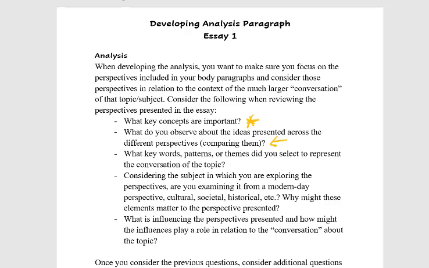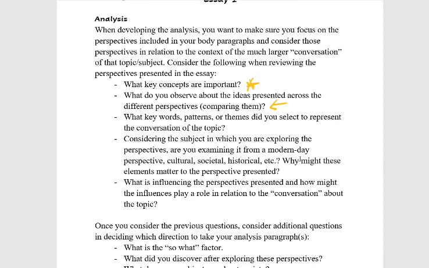Another way you can look at it is, again, look for patterns or themes that were present in relation to the much larger conversation. You can consider the subject you're exploring in relation to modern day. So that means you can examine it from, let's say, a cultural, social perspective. Maybe you can speak to the Nevada laws, maybe there's a new bill or something like that, and you want to address that and make connections. Okay. So that's another way you can do it if you wish.